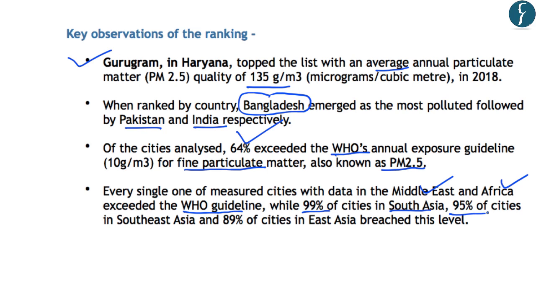And similarly, 95% of the cities from Southeast Asia and 89% of the cities from East Asia breached the WHO guidelines regarding fine particulate matter pollution. So, these are some observations of these rankings, and these can be used in introducing any question related to the gravity of pollution in the cities.